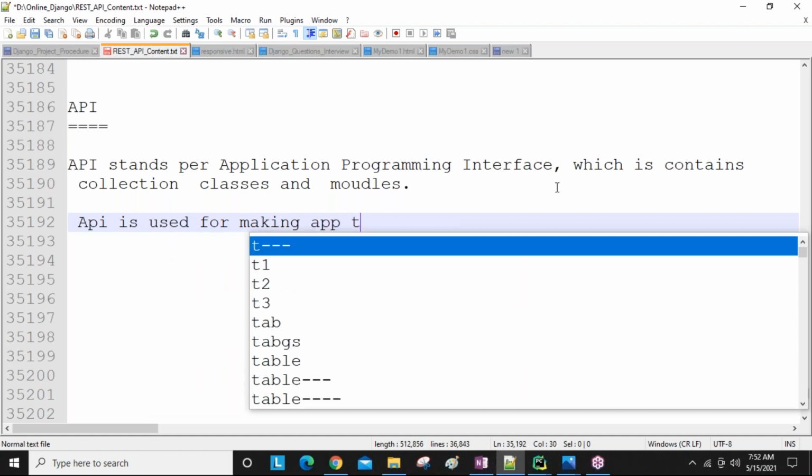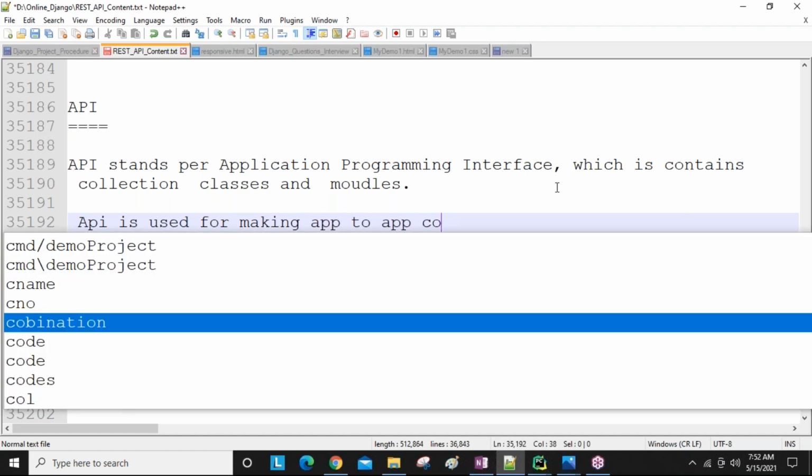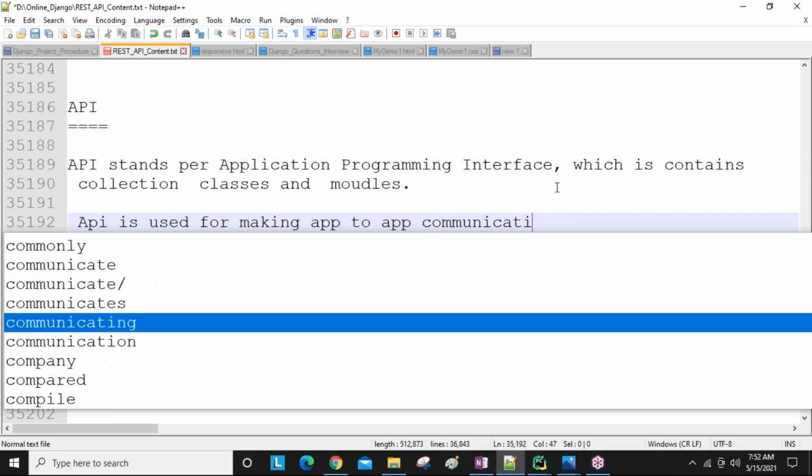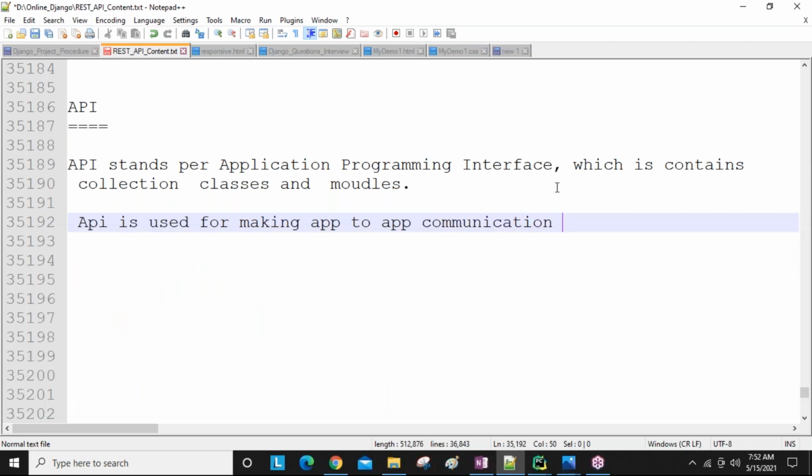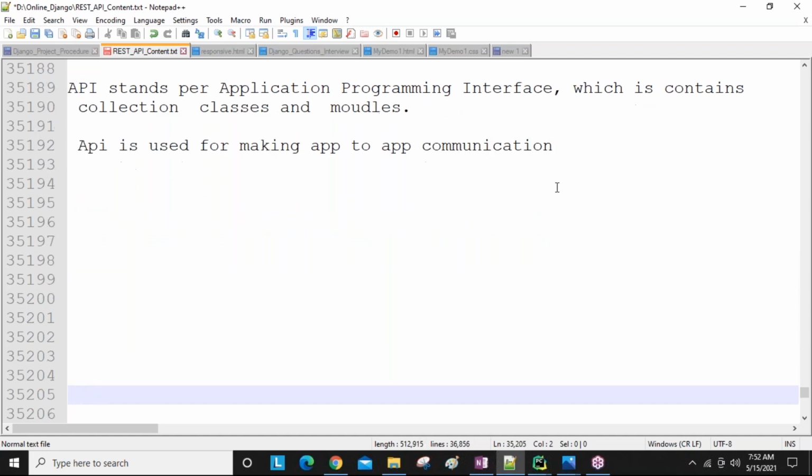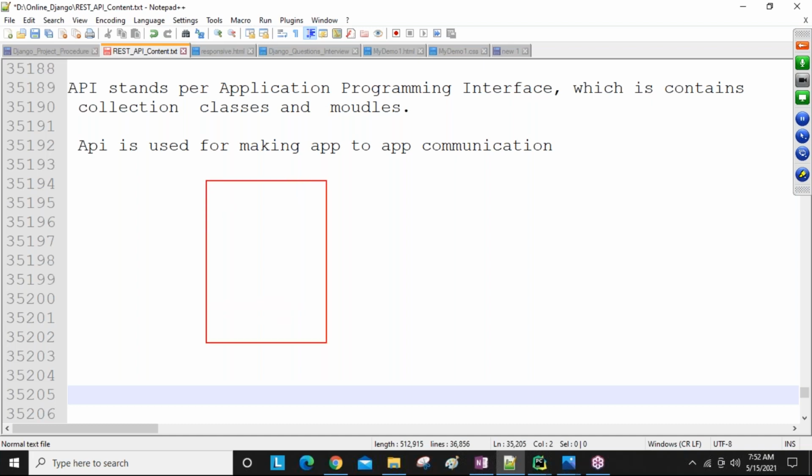API is used for making app to app communication. So if you want to provide a link or communication from one application to another application, then we require one interface. That interface is called API.